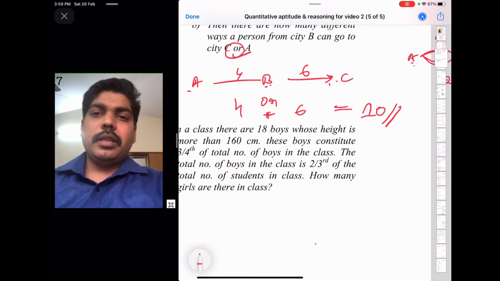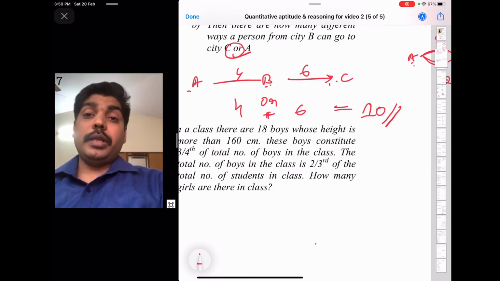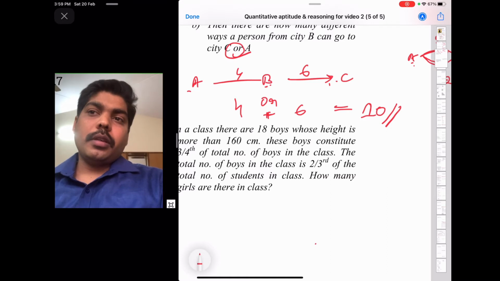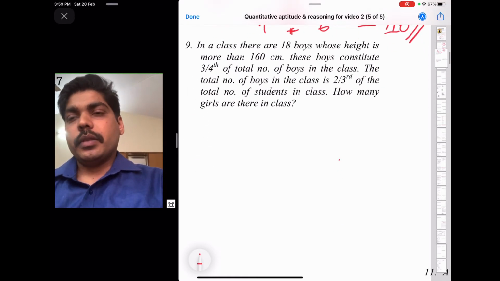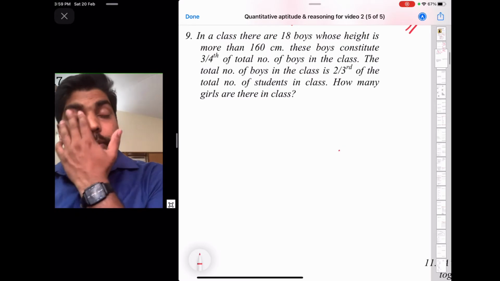Okay, that means if a person from city B wants to buy milk, he can buy it in 10 different ways, either from A or C. Okay, so try this problem.